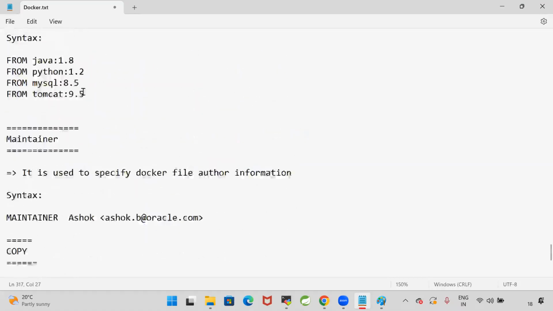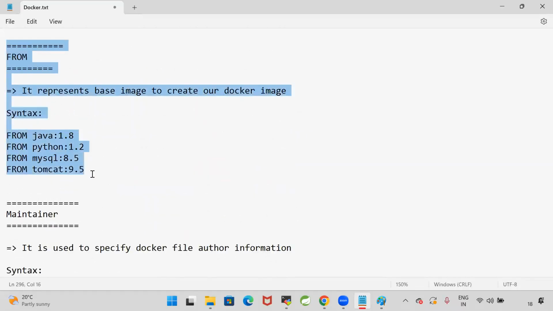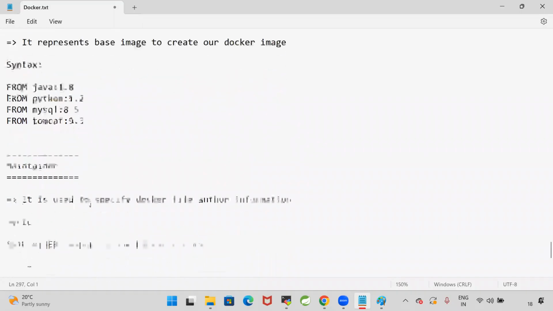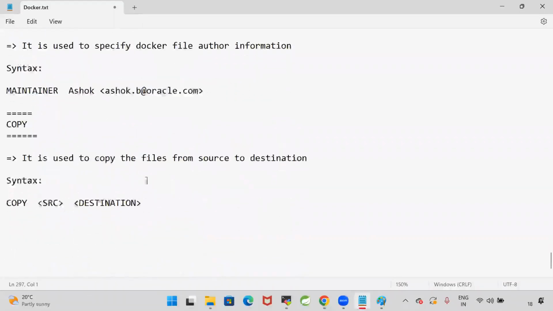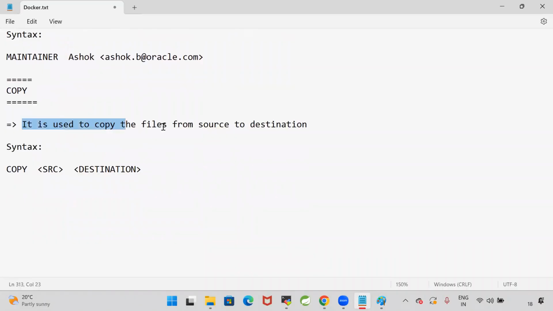From is used to specify the base image. Maintainer is used to specify the Docker file author information. Copy is used to copy the files from source to destination while creating the Docker image. When the Docker image is being created, I want to copy some files from source to destination. Remember this point. While creating the Docker image, if you want to copy the files, then you can go for the copy command.